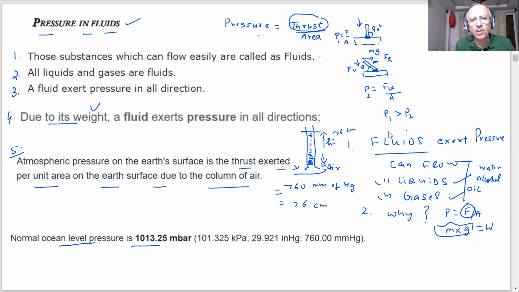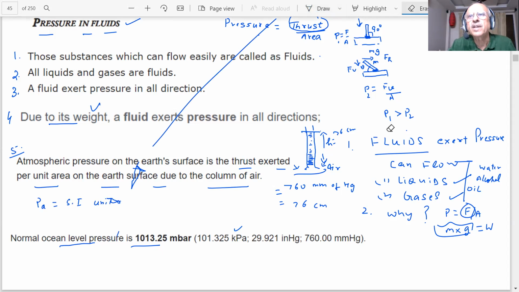101.325 kilopascal. Pascal is a very small number then. You know what is a Pascal? What is a Pascal, student? SI unit of pressure. Pascal is the SI unit of pressure. It was given in honor of the great scientist Pascal.